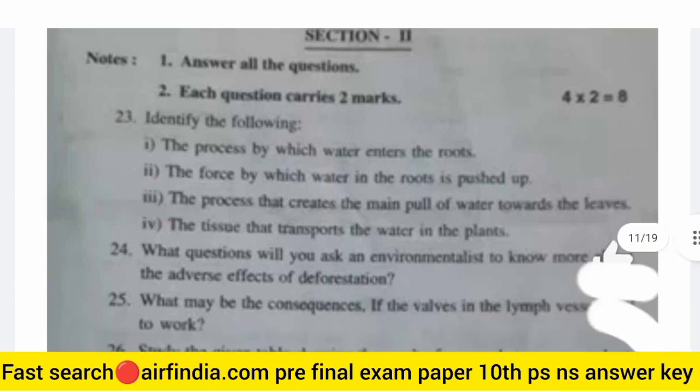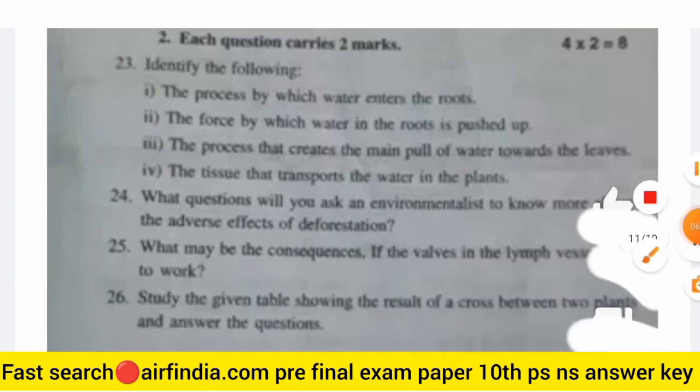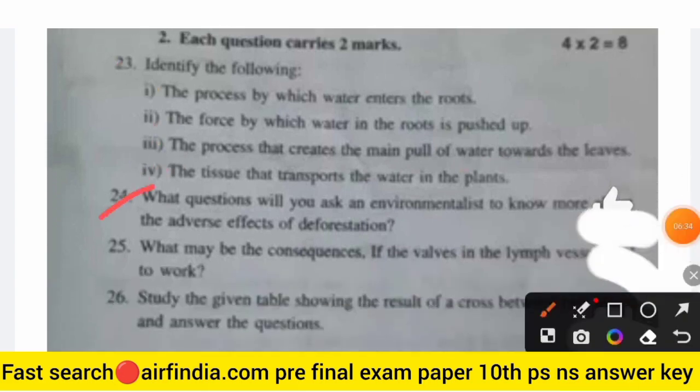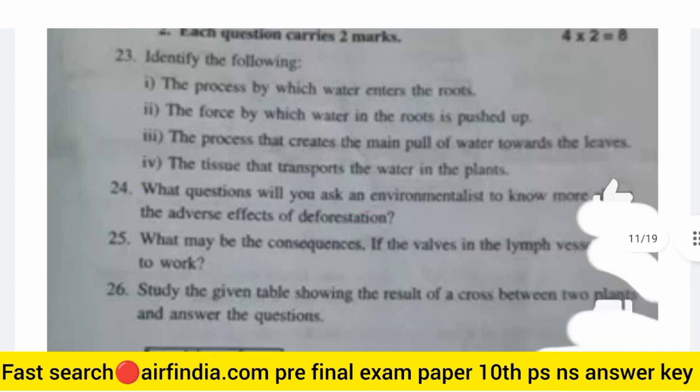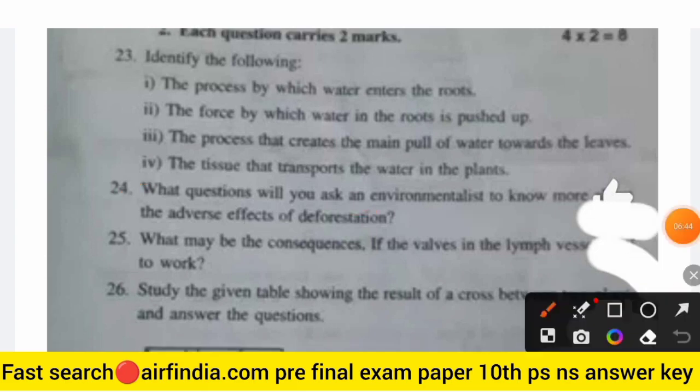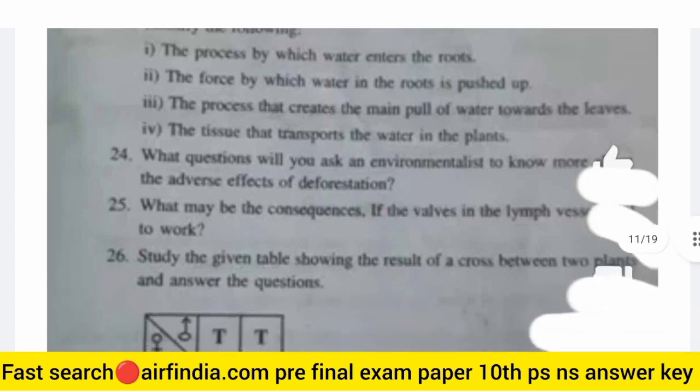Okay, which are correct? And identify also the following. What happens? Will you ask an environmentalist to know more about the adverse effects of deforestation? Okay, and the next is, what may be the consequence if the valves in the lymph vessels fail to work? Study the given table showing the result of a cross between two plants and answer the questions.